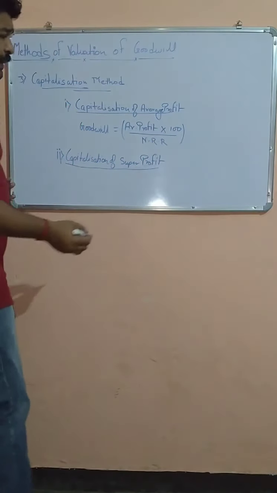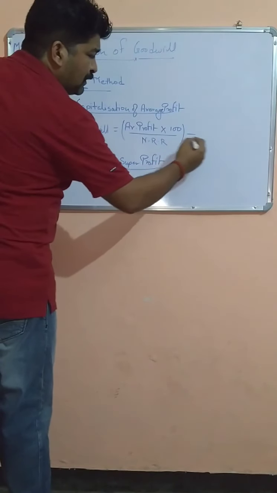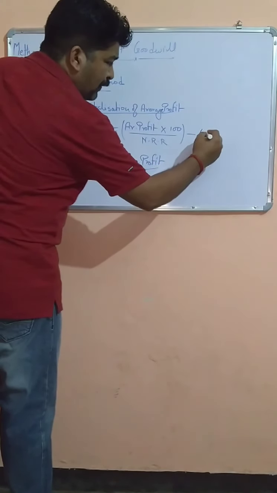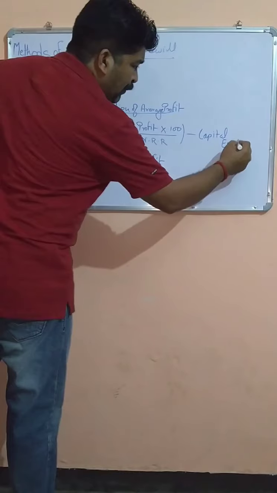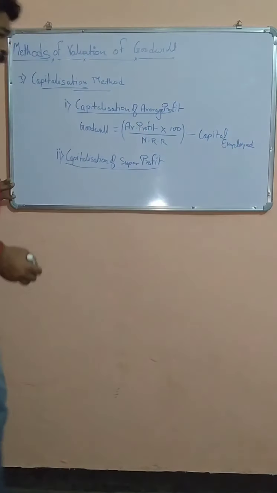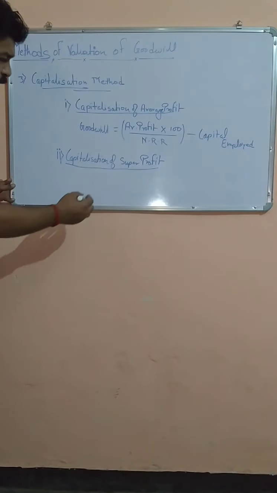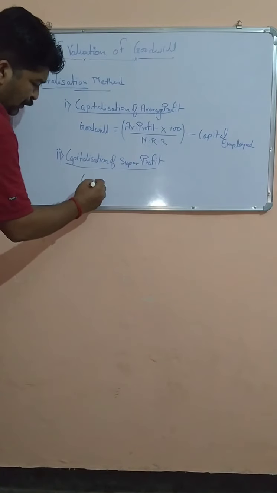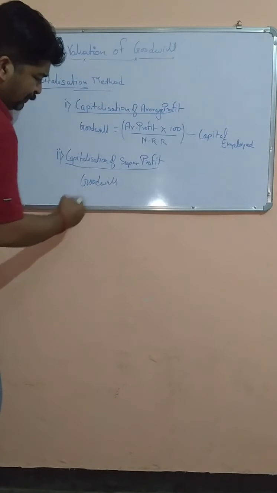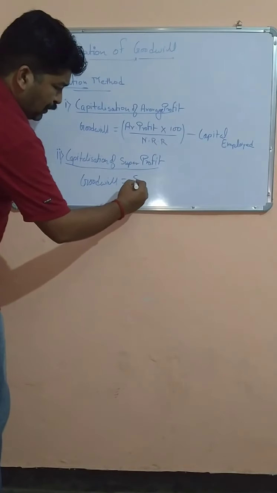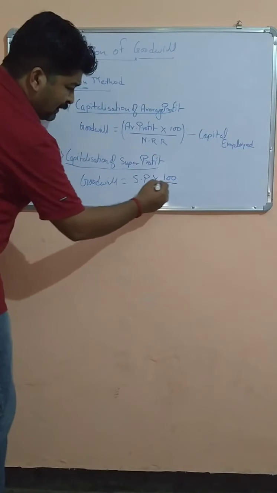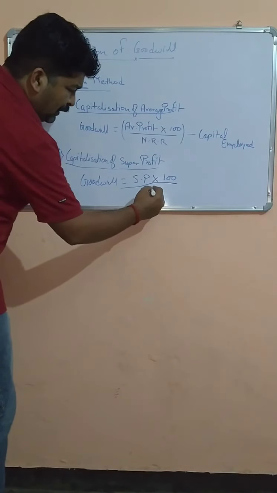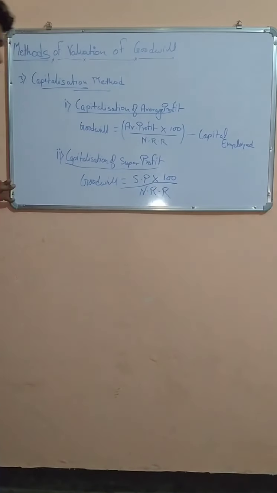This is to be calculated, and then from this we have to subtract the value of capital employed. The difference is goodwill. Second method is capitalization of super profit method. Here goodwill equals super profit multiplied by 100 divided by normal rate of return.